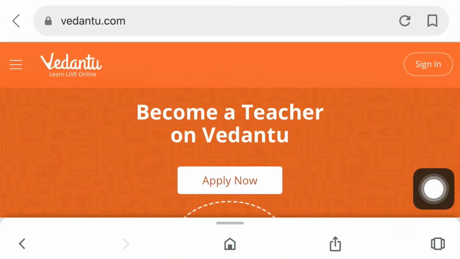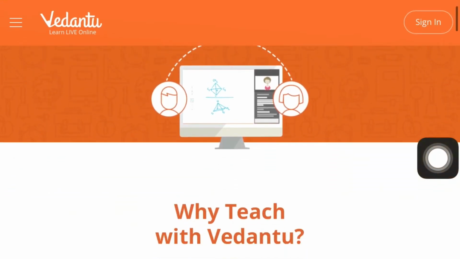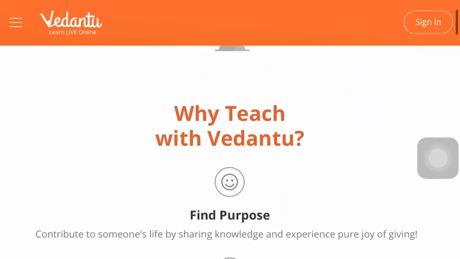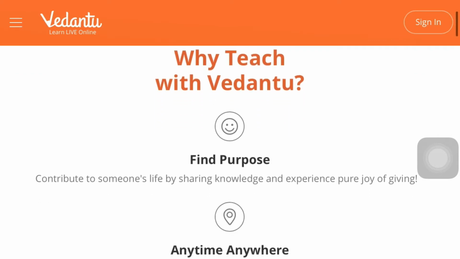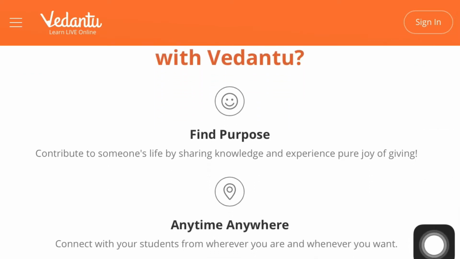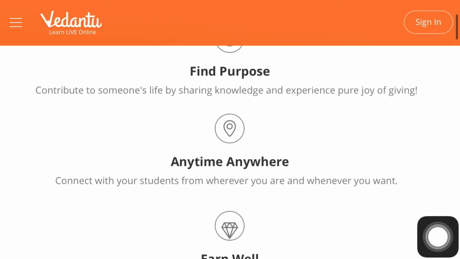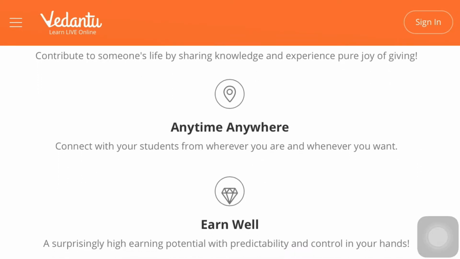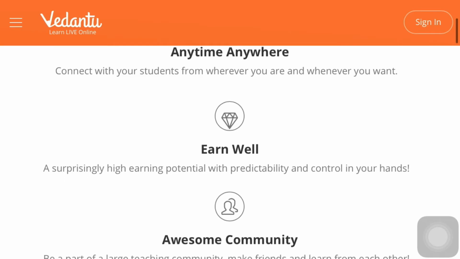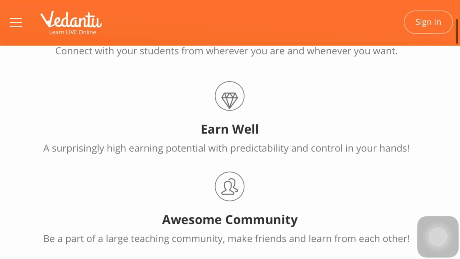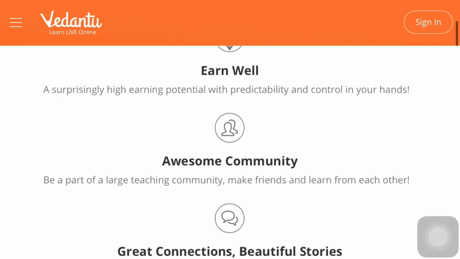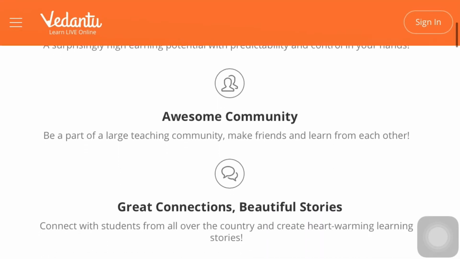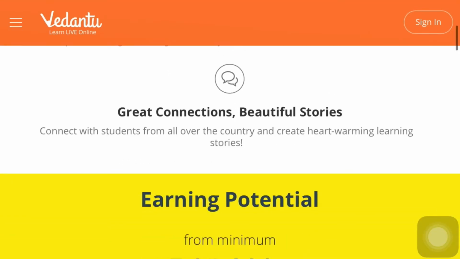So before going to apply, let's see what Vedantu is. Vedantu is an online teaching job. You can teach students online, share your knowledge and get paid for it. It is one of the trustable websites, and all you need is a computer or a mobile phone and internet. So if you have this, don't wait, just apply for it. It is a good option to earn.